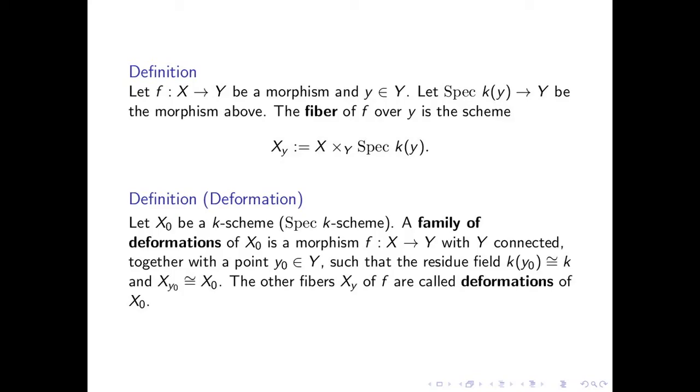Let X0 be a K scheme, so a Spec K scheme. A family of deformations of X0 is a morphism f from X to Y with Y connected together with a point y0 in Y such that the residue field k(y0) is isomorphic to K, and the fiber X_y0 is isomorphic to X0. The other fibers X_y of f are called deformations of X0.